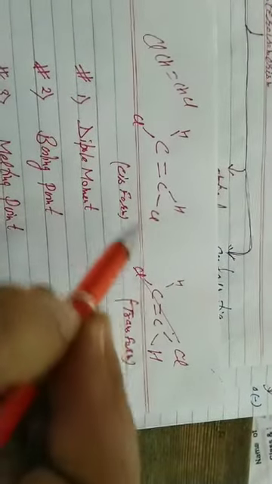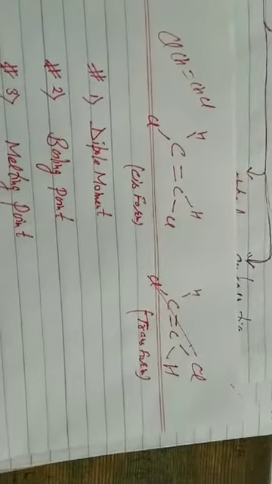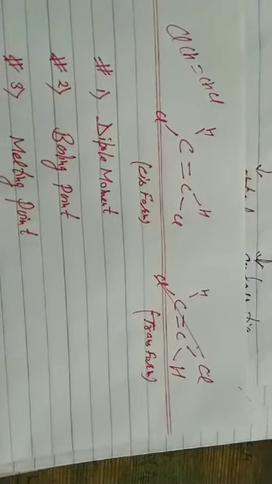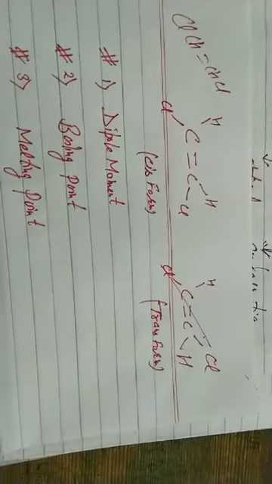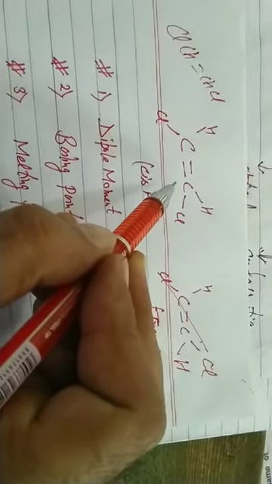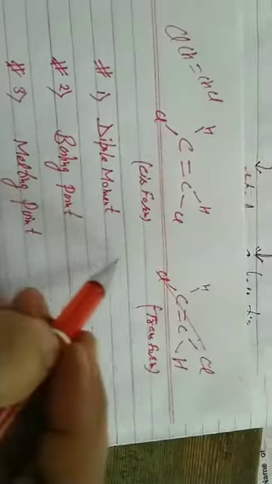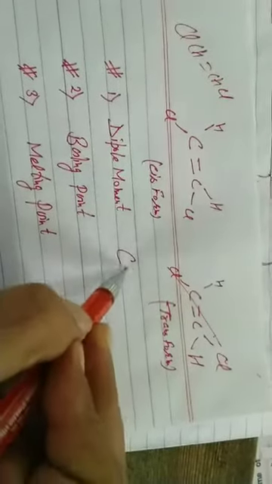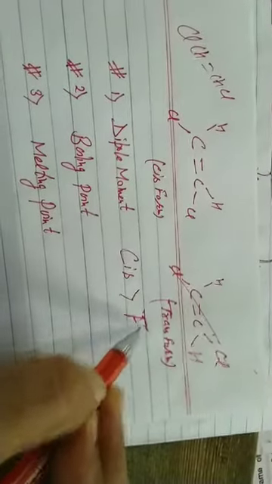It is geometrical isomerism. Similar molecular as well as structural formula, differing in the arrangement of atoms or groups of atoms about the carbon-carbon double bond in space. Students, please supplement your knowledge. 1,2-dichloroethene, cis form, and second is trans. Which has more dipole moment? The dipole moment of the cis form is always greater than the trans form.